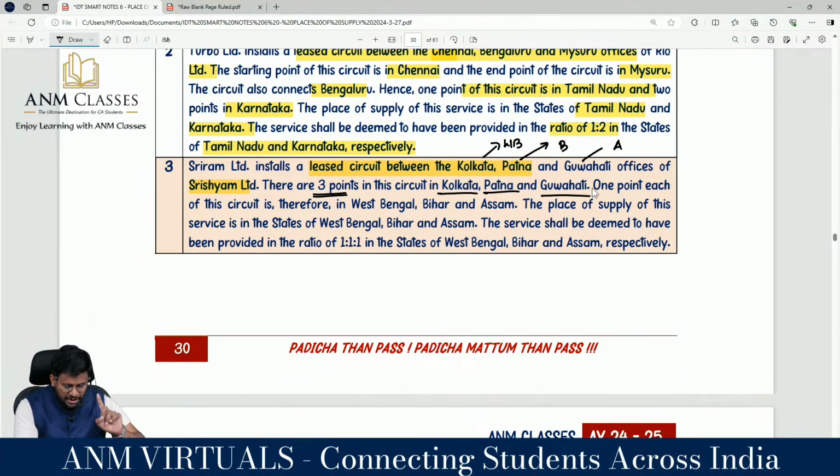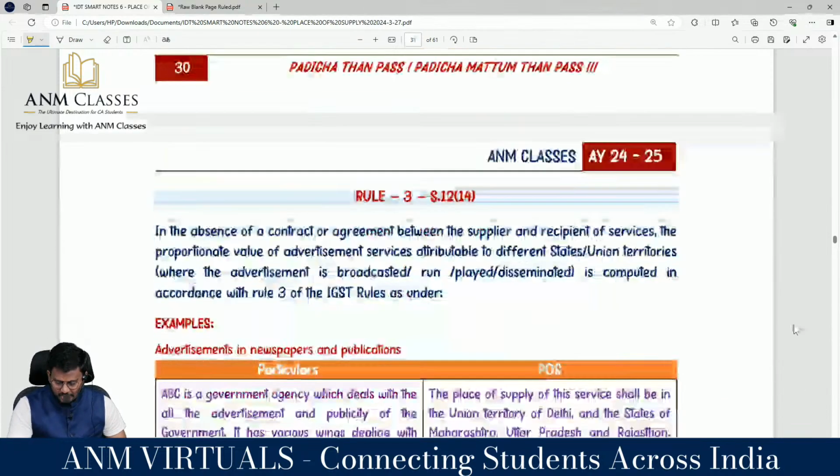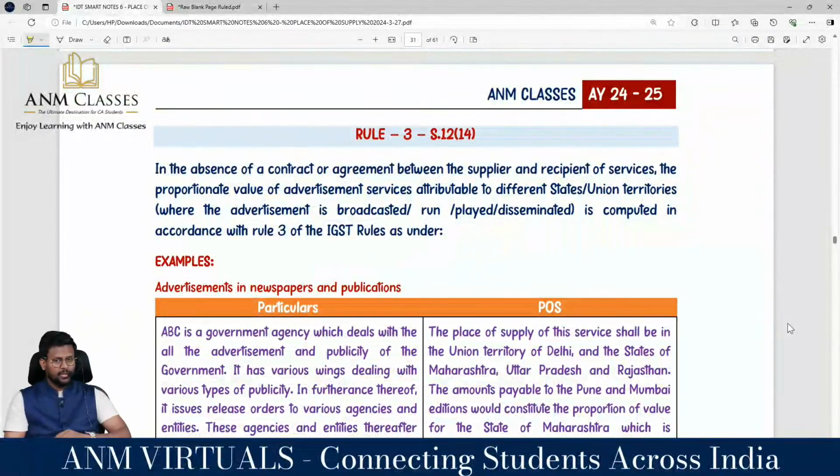1 point each of this circuit is therefore in West Bengal, Bihar and Assam. The place of supply of this service is in the state of West Bengal, Bihar and Assam. The service shall be deemed to have been provided in the ratio of 1:1:1 in the state of West Bengal, Bihar and Assam respectively. Are you all really with me?